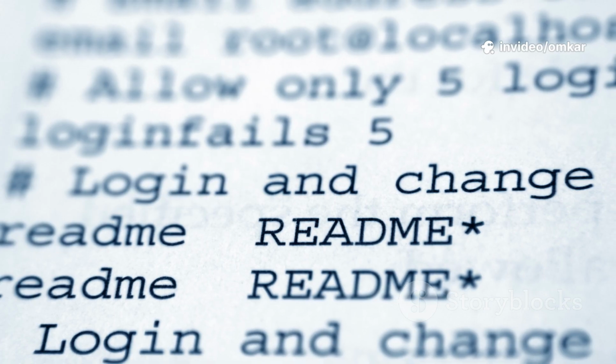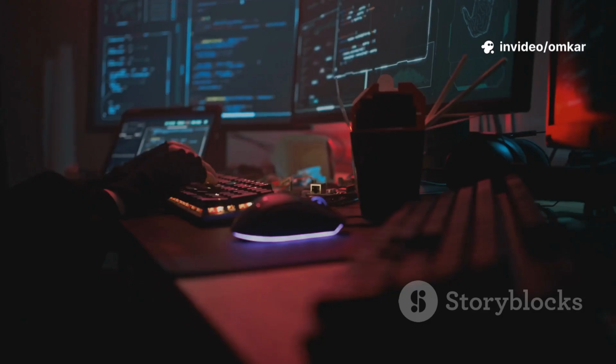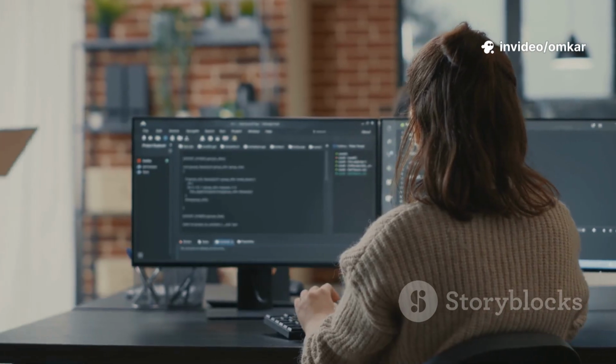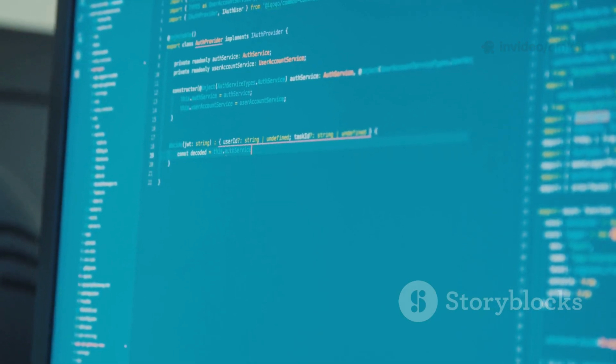Clean up your code, write a clear README, and push it to GitHub. Your future self will thank you. Make it a habit from day one. Build your portfolio as you learn.